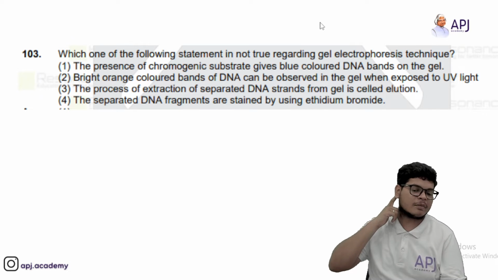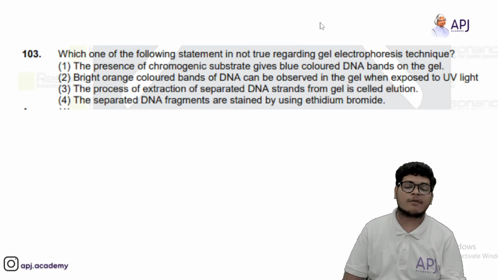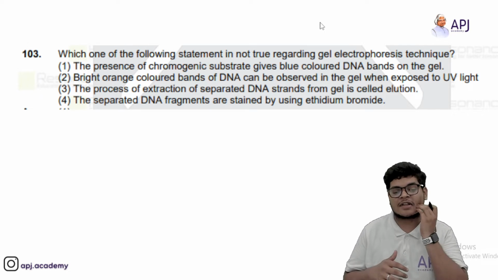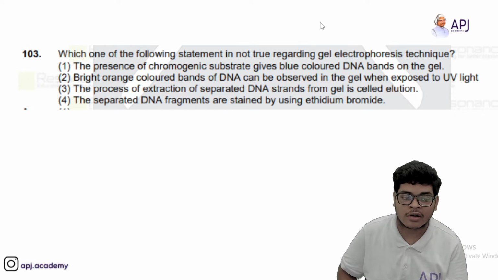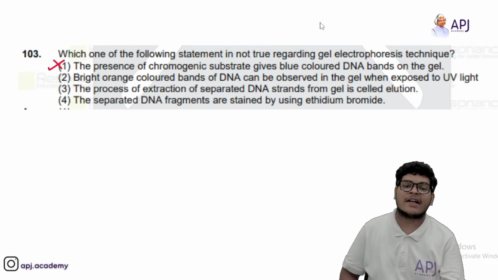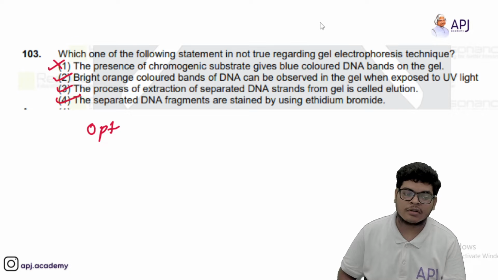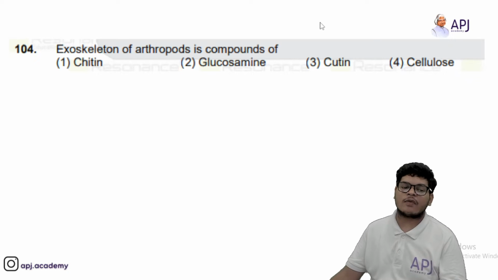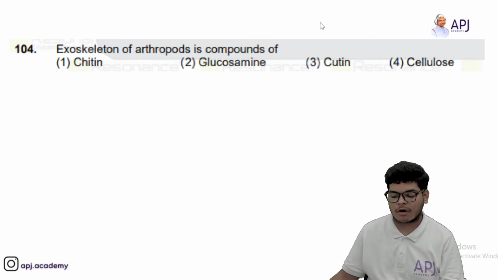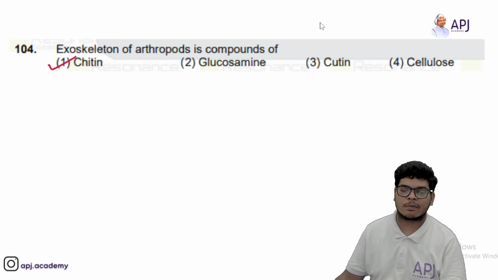Which of the following statements is not true regarding gel electrophoresis technique? We have to mark the incorrect statement. The presence of chromogenic substrate gives blue colored DNA bands on the gel. No, this is wrong. We do not get blue colored bands, but we get reddish orange. The second, third and fourth are correct, so the answer will be the first option. Then, exoskeleton of arthropods is composed of chitin, so the answer should be the first option.